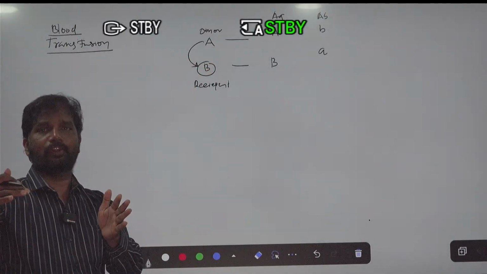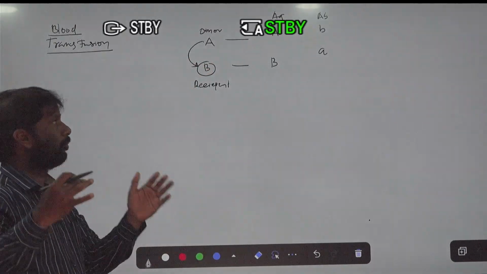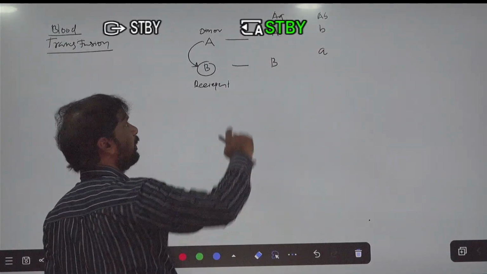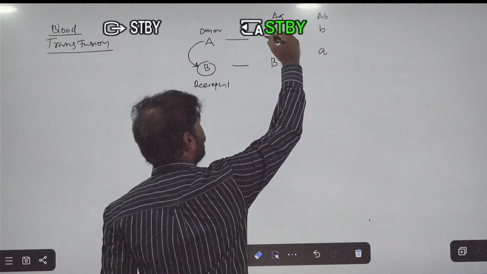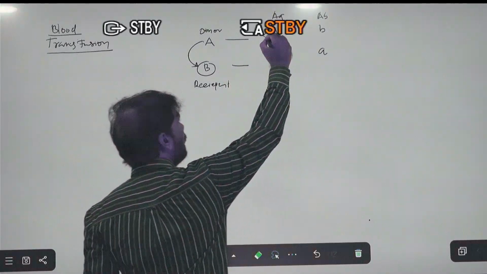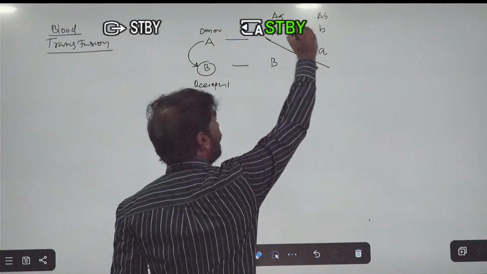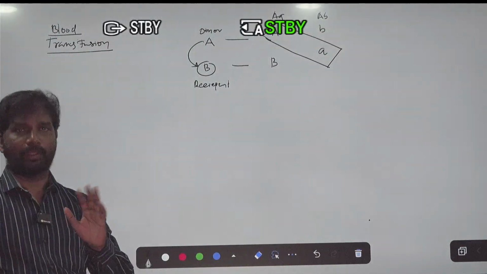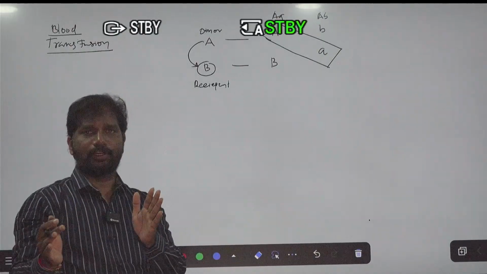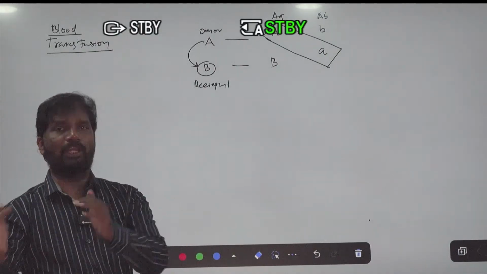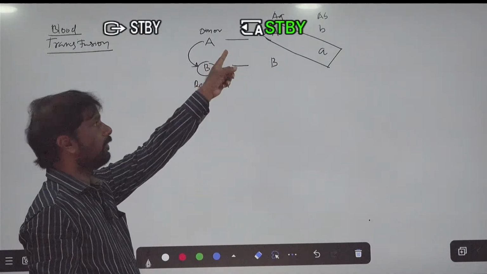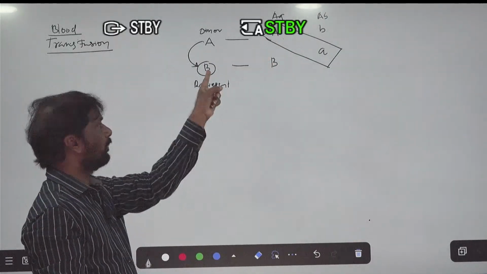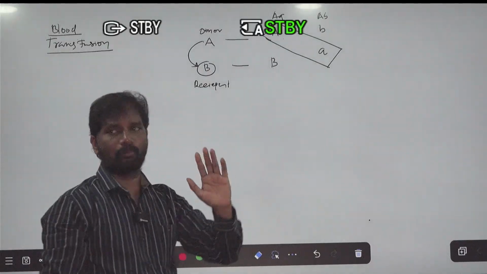For knowing of blood transfusion, we can make a principle: always look at the donor's antigen and the recipient's antibody. When a blood transfusion takes place from one person to another, always observe the donor's antigen as well as the recipient's antibody.